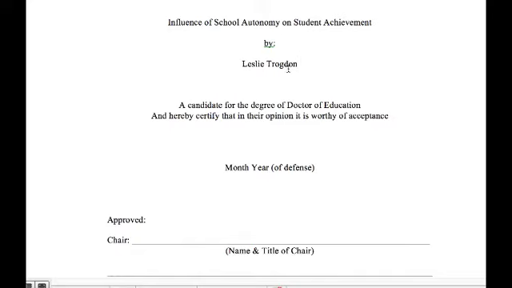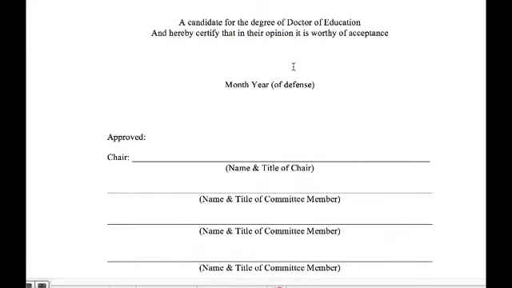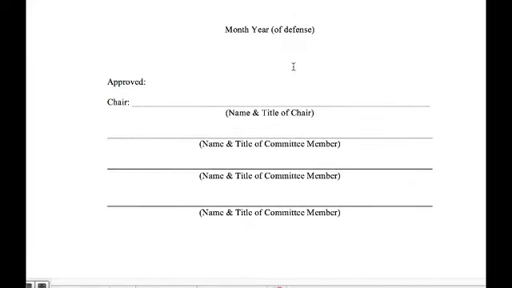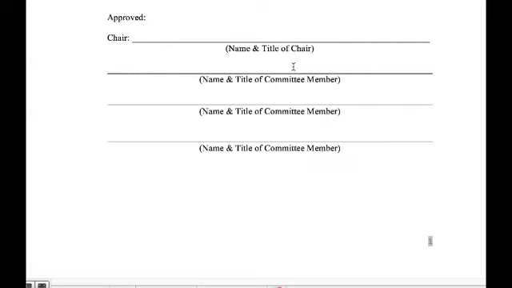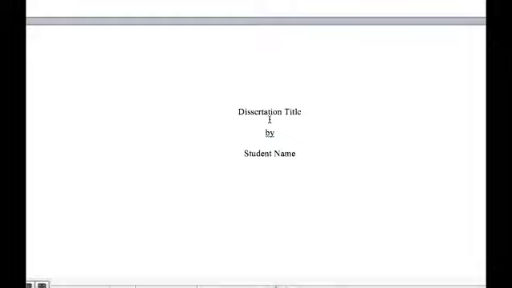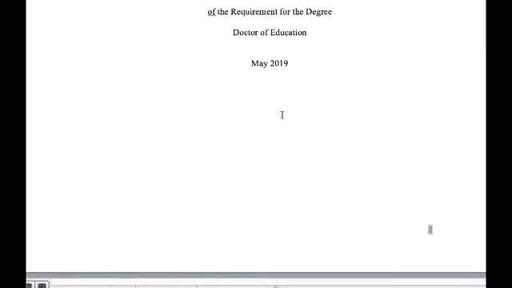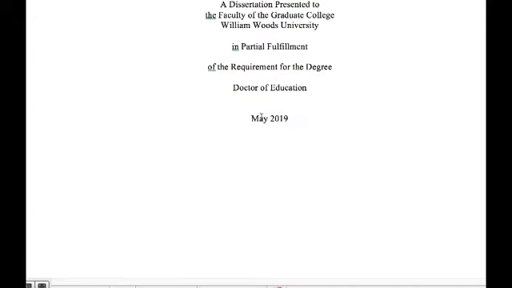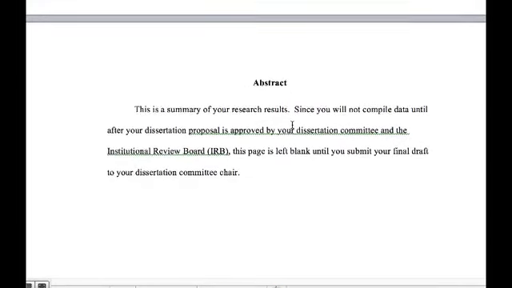You'll want to put your name on your paper right away because you'll be submitting this template for each assignment. You don't have to worry about the month or year of the defense. You don't have to worry about all of these things because you don't know that information yet. Here's another place later for you to put your title and your name. Don't worry about your expected graduation date. You can just leave it as May of 2019 because you don't know that yet.